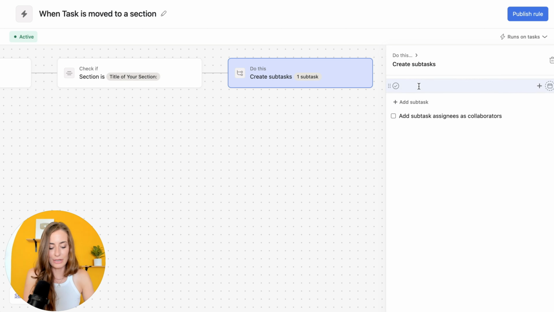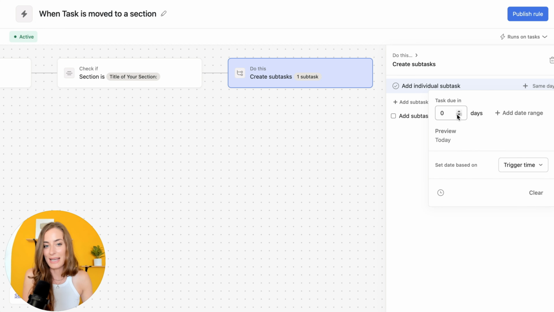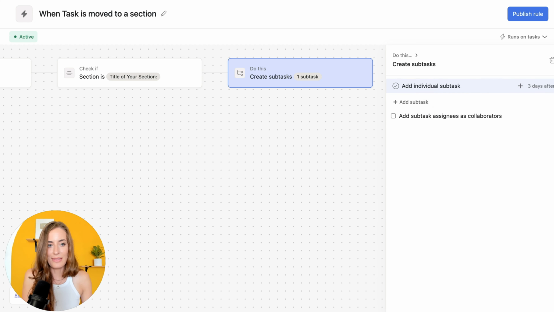And then I'm going to go over here to the right, and I'm going to add an individual subtask or smaller task, okay? Then I'm going to click on the calendar icon, and I'm going to determine what the due date is. And I like to set this based on trigger time. So once it gets moved over, how many days does that person have to complete the task? So usually I just do the same day because it's simple, or you could of course do something like 3 days later. Okay, perfect. Then I'm going to assign it to the right person. So let's assign that to me. And then you're just going to click Publish Rule.